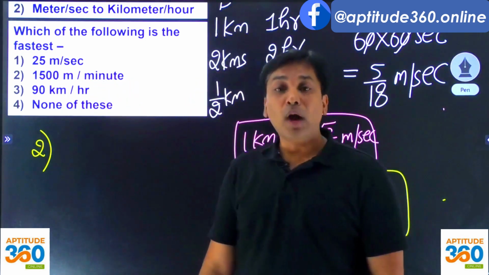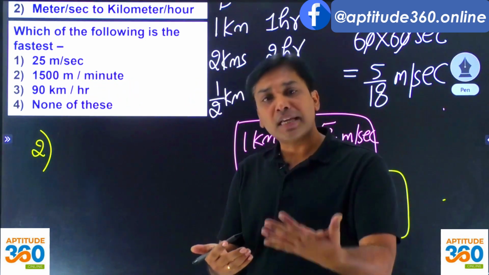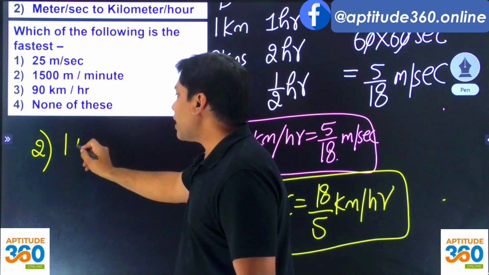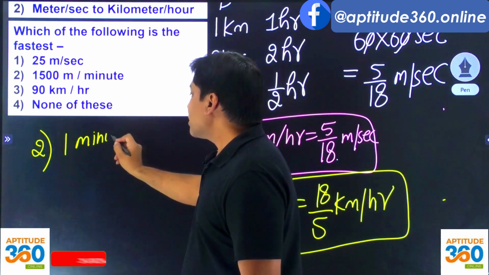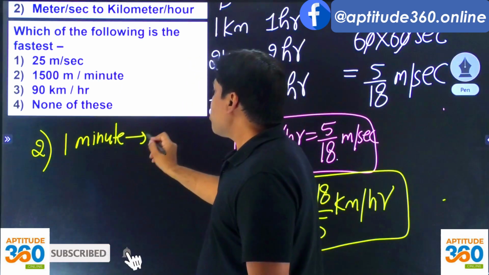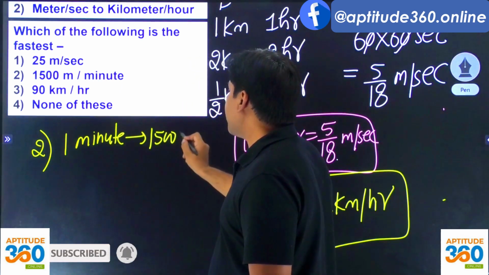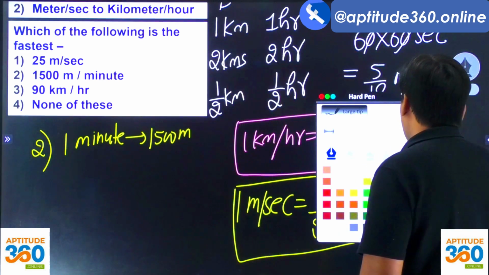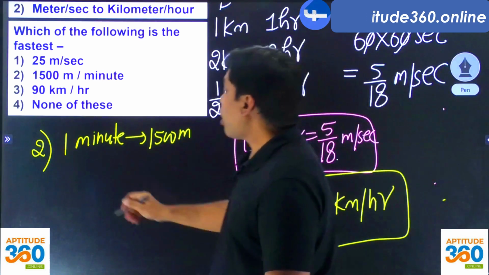Now the second option out here, it says that the object goes 1500 meters in 1 minute. That is the meaning of saying that the speed is 1500 meters per minute. So in 1 minute the object goes 1500 meters. So can we find out in 1 second how much the object has been moving?